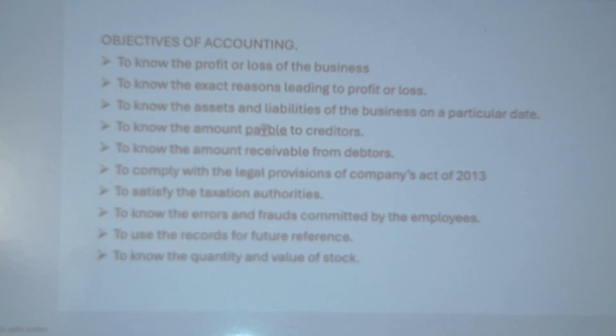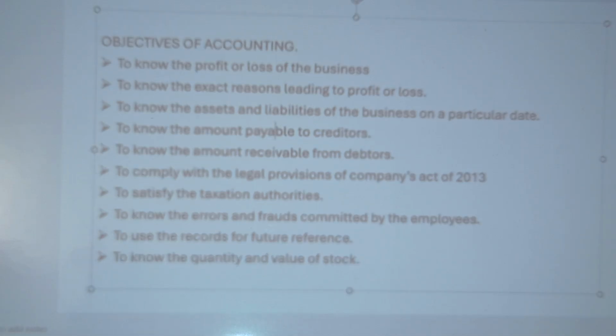Then one more thing is to know the amount payable to the creditors. How much amount is payable to our different creditors, because we purchased the raw materials or goods on credit from different creditors. For example, X, Y, Z, like that we have creditors to whom we have to pay certain amounts. To know that, we have to record the business transactions, otherwise we will not come to know how much amount is payable to Mr. X and how much is payable to Mr. Y, like that. So recording of the business transactions is very much required to know the amount payable to the creditors.